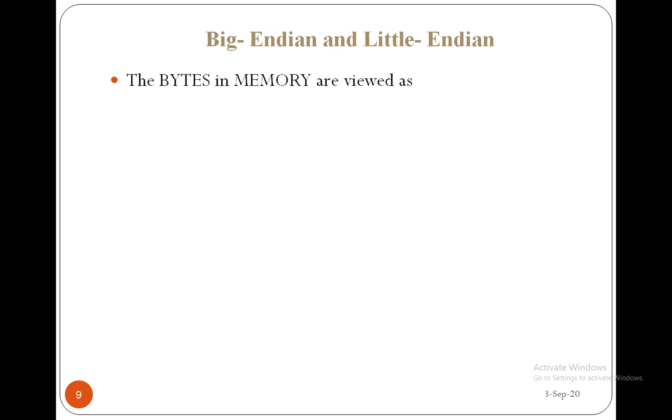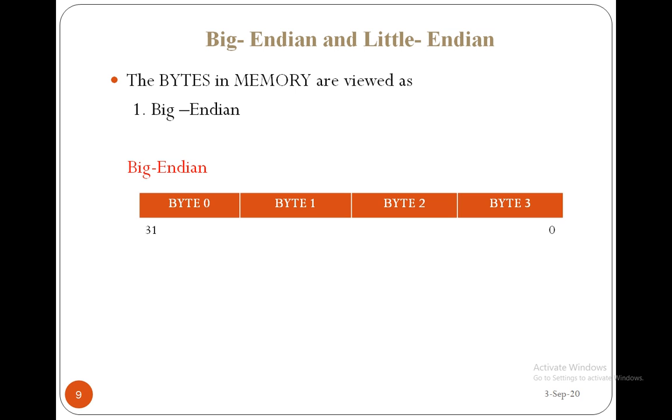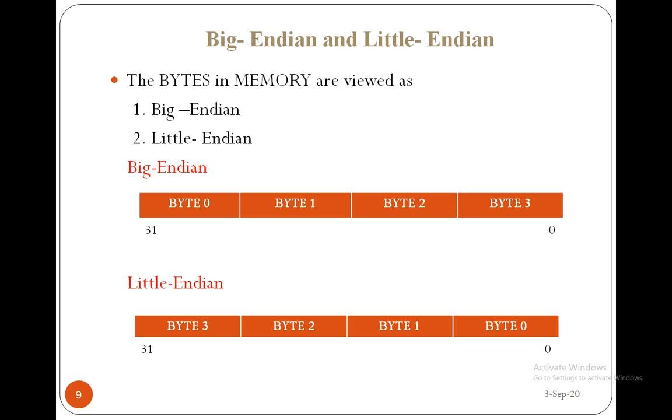And there are two types of accessing the memory. The bytes in memory are viewed as big endian and little endian. Big endian means, see the 32 bits, that is 0 to 31, byte 3 is the LSB and byte 0 is the MSB in big endian, whereas in little endian byte 0 is the LSB and byte 3 is the MSB. So you have to select this while writing the program. While starting the program, you have to select big endian or little endian, right?